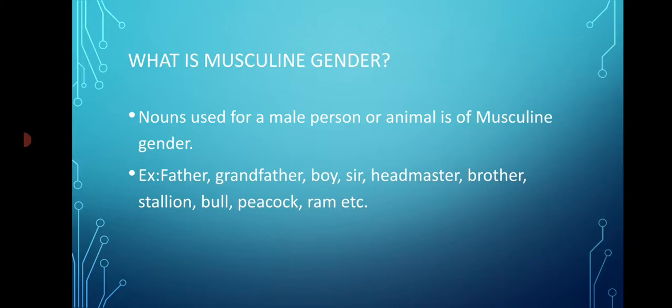Similarly, when we talk about a stallion, a stallion is a male horse. Bull, a bull is a male cattle. Peacock, a peacock is a male bird. Ram is a male sheep. So these all will also be of masculine gender. That is why nouns which are used for a male person or for a male animal belong to masculine gender. It is very easy, we can easily do this.